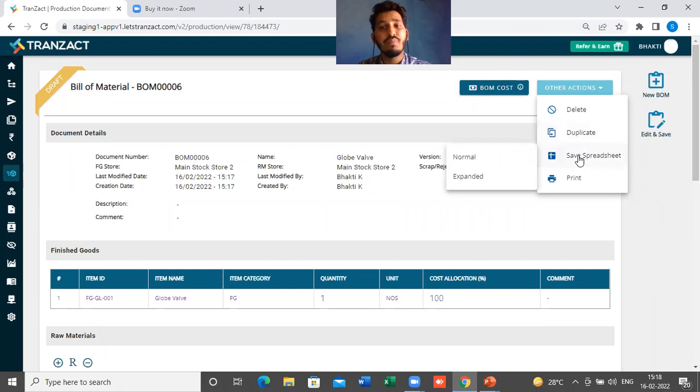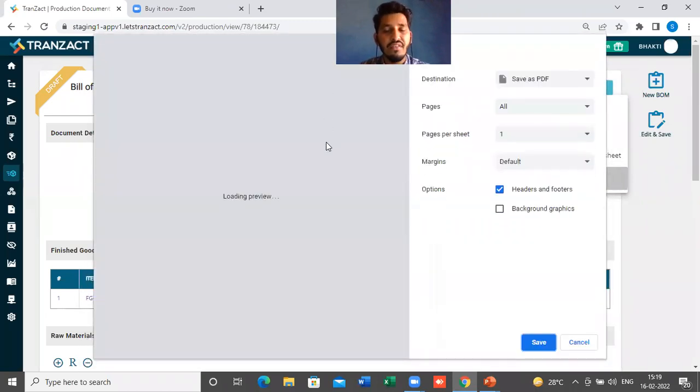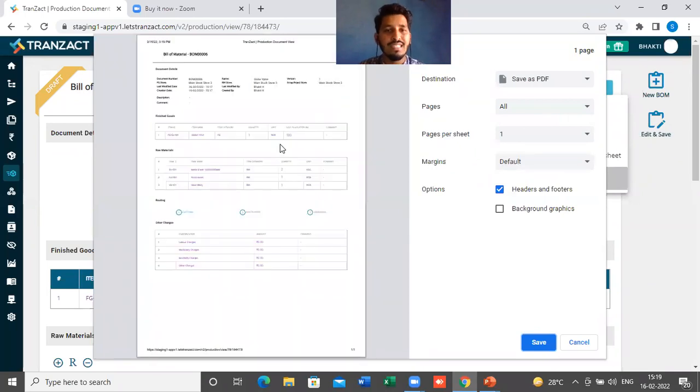If you want to save this draft bill of material in a normal view or expanded view, or if you directly want to print it out, we have also optimized the print of the bill of material and the print of the production orders. If I simply click on print here, you will see every single piece of information gets captured on one single page.